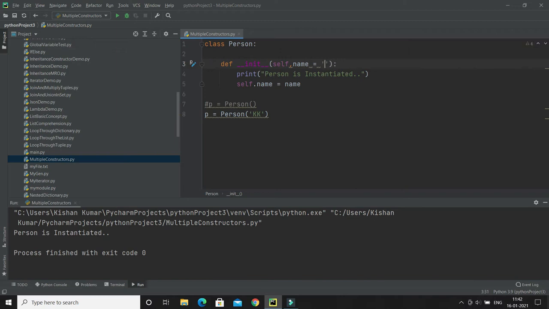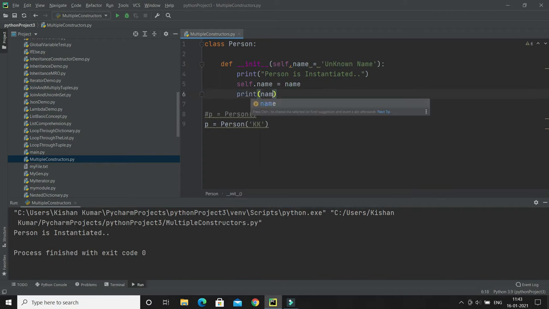The default value is "unknown name", something like this. What will happen is, if you pass a name, that will be assigned to this name variable. If you do not pass any value, this default will be taken as the value. You can print it and check it here. Let's see what gets printed in this case.